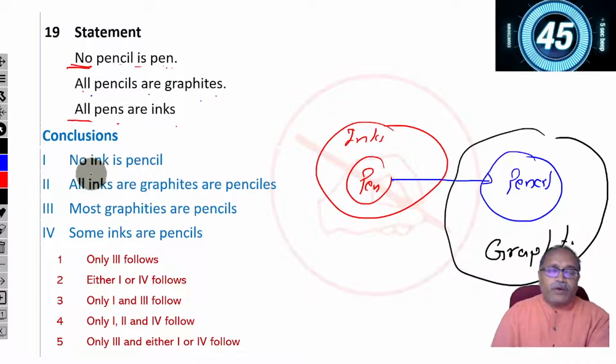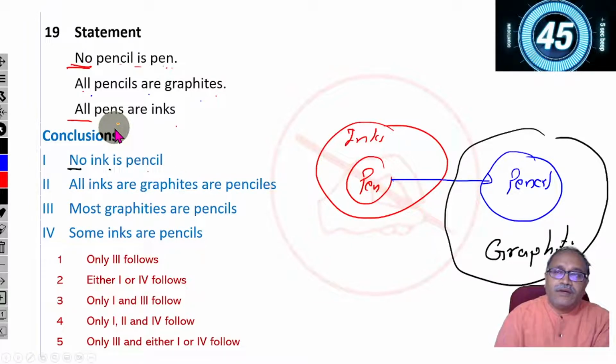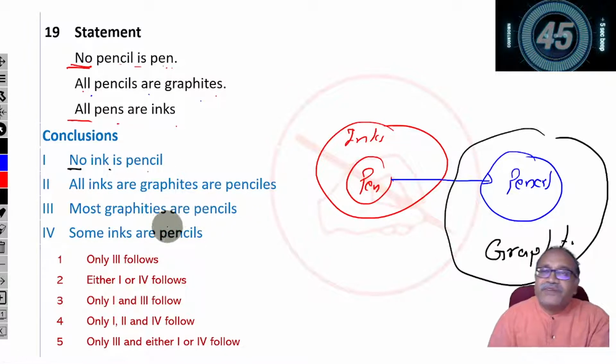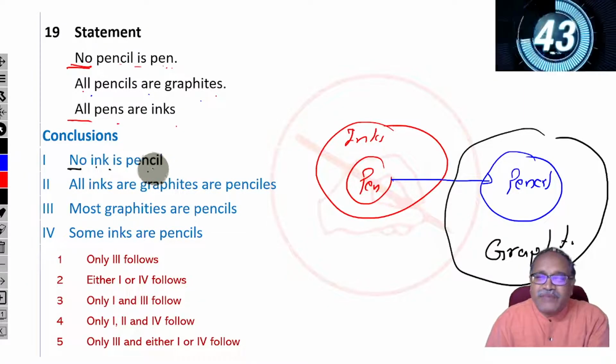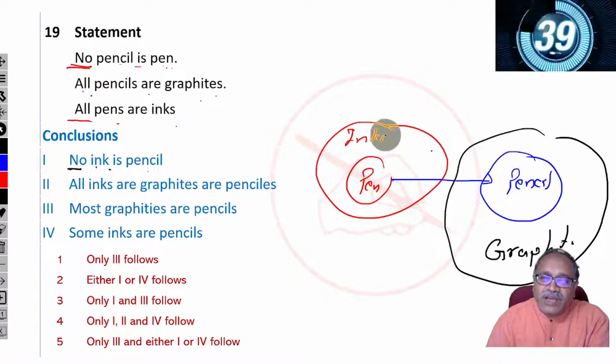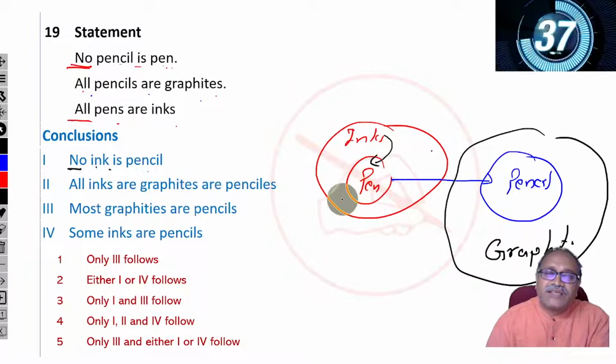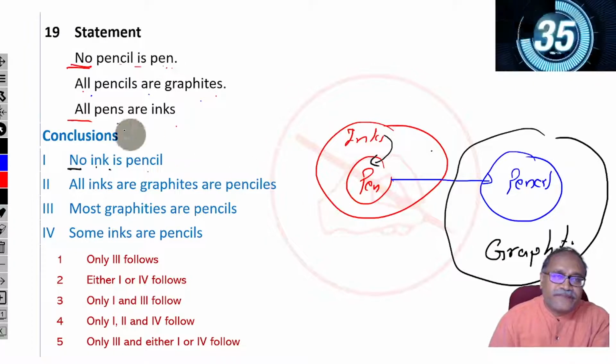What are the options we have? No ink is pencil. Let's see that even for the options verification, how much time you take. No ink is pencil. I cannot say no ink is pencil. I only say some inks are not pencil. Okay, so this is wrong.